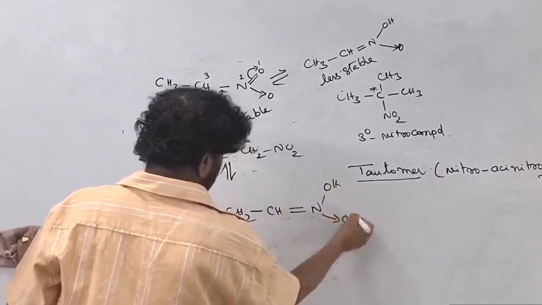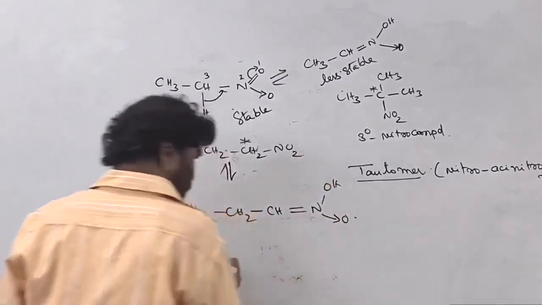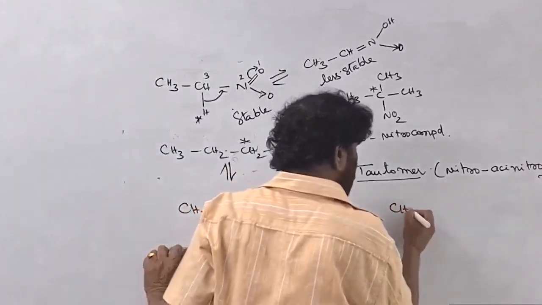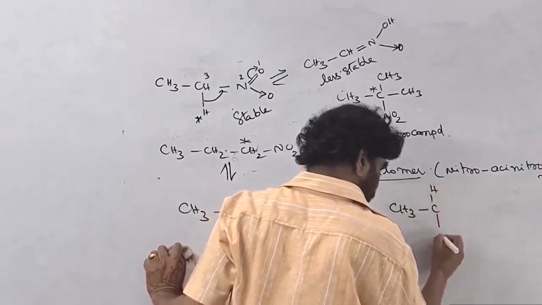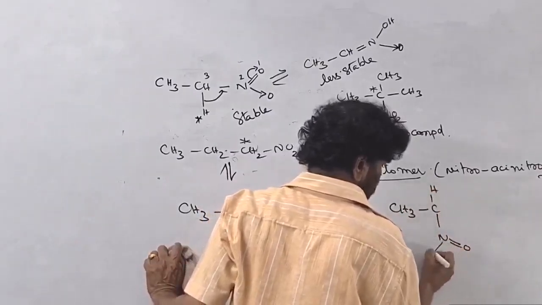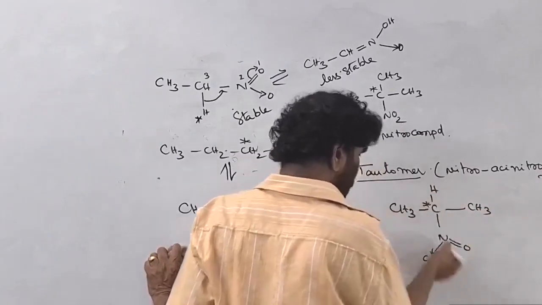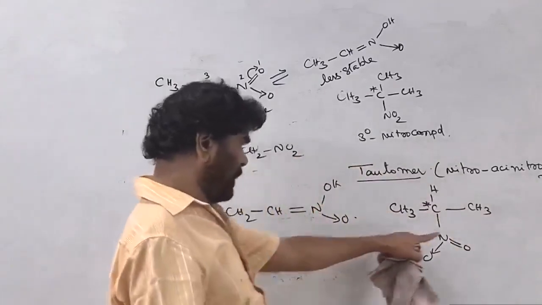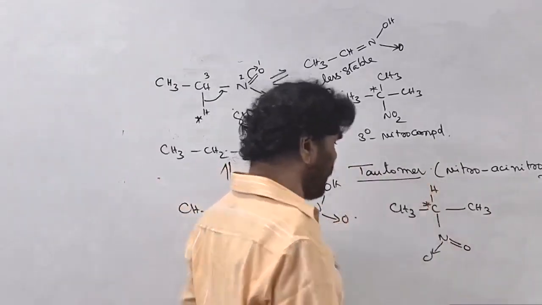If you come to the secondary, this is 2-nitropropane. This is the alpha carbon. The nitro group is connected to the carbon which contains the alpha hydrogen.